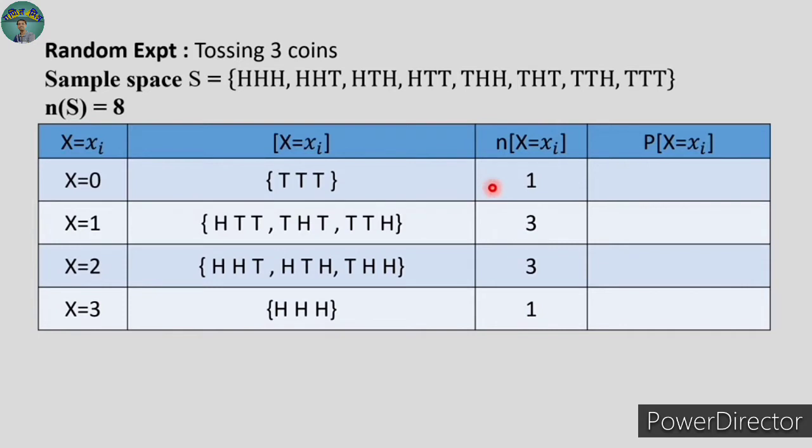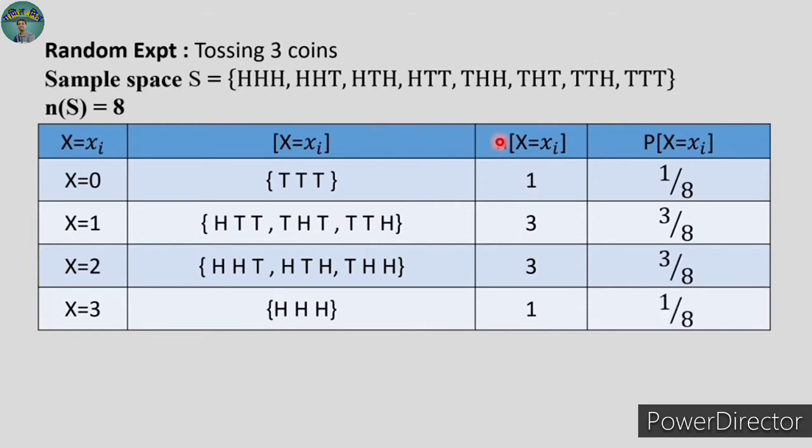Now let us find out this probability. Probability means what? The total number of elements in this particular set divided by number of elements in the sample space. Okay, so there is only one element for this condition, so its probability is 1 upon 8. Then for the next it is 3 upon 8. Then for the next value it is 3 upon 8, and for the last value it is again 1 upon 8.